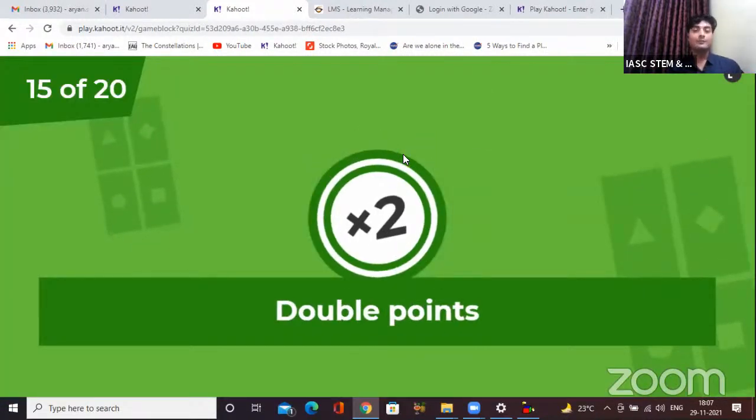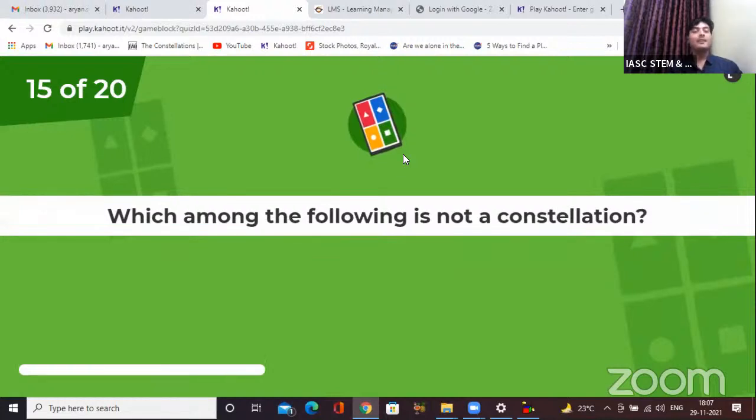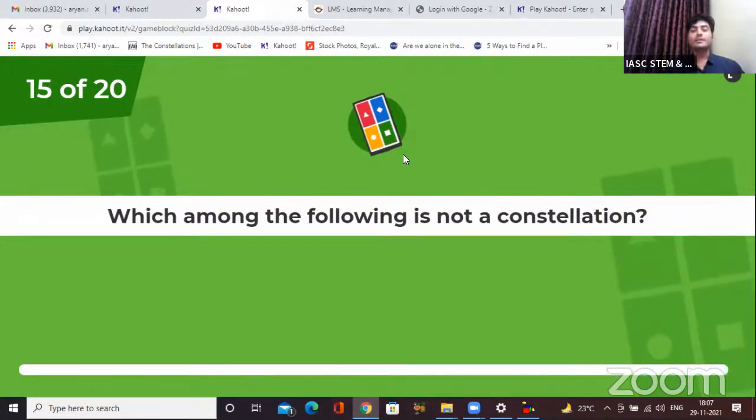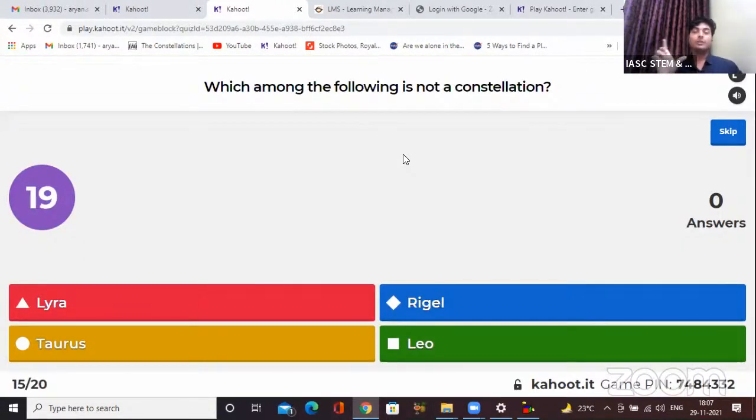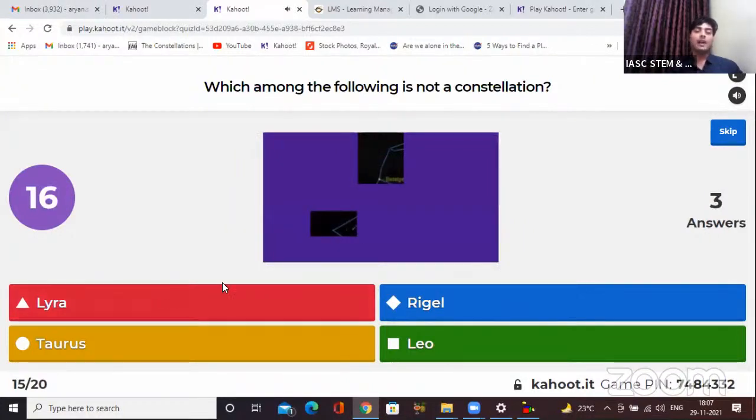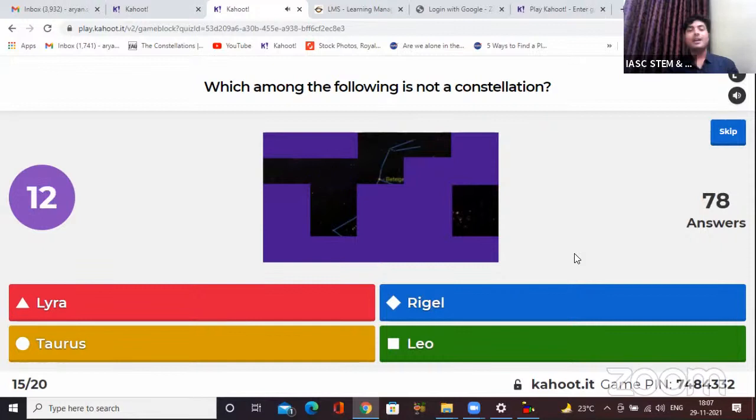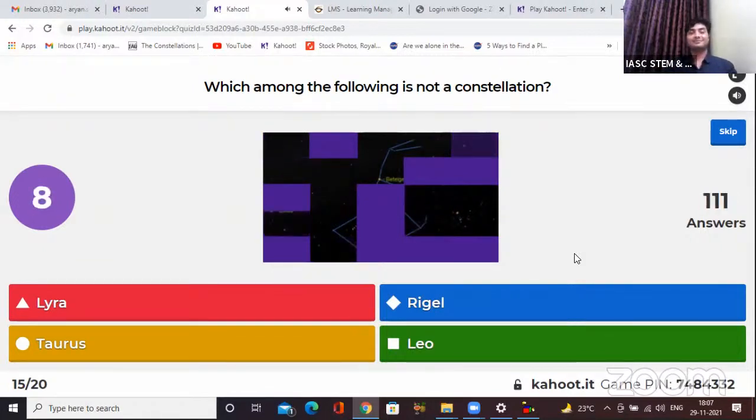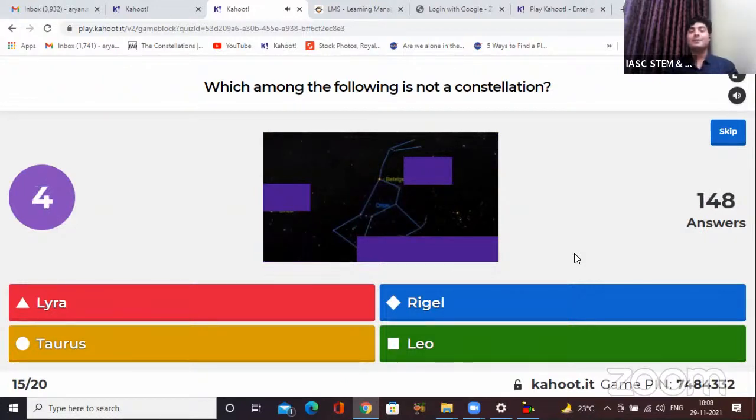Question number 15 for double points. Okay. Which among the following is not a constellation? Not a constellation, remember. Is it Lyra, Rigel, Taurus, or Leo? I think a few questions back, I just shared the answer as well. A hint, it is getting revealed in the image also.